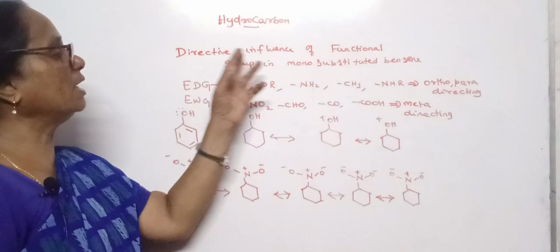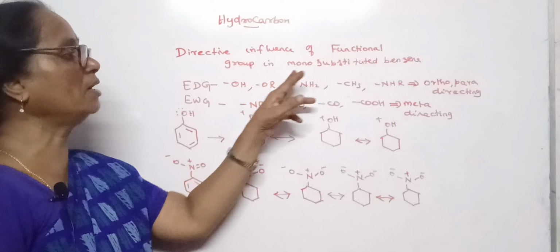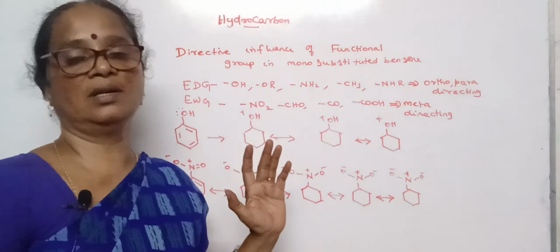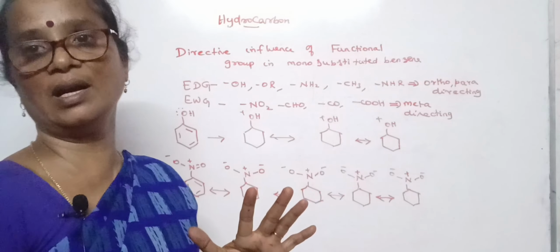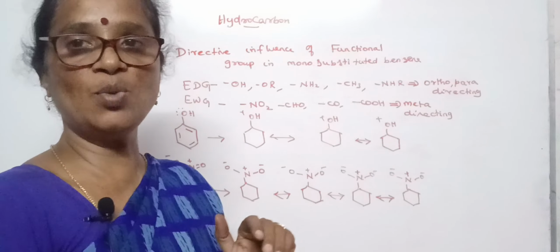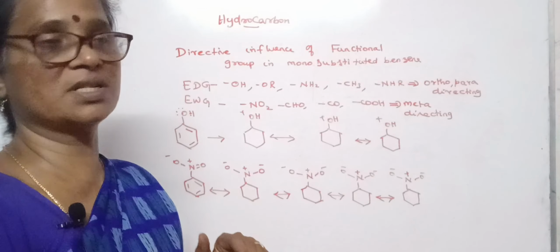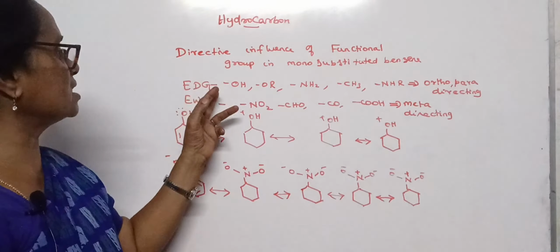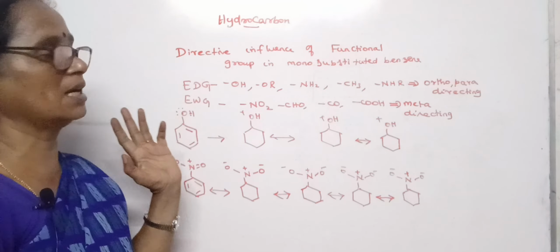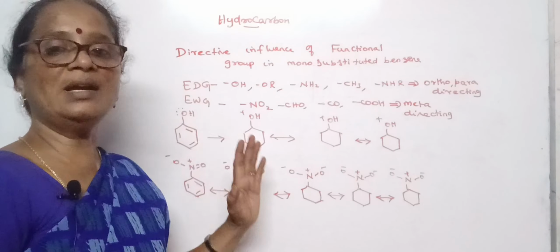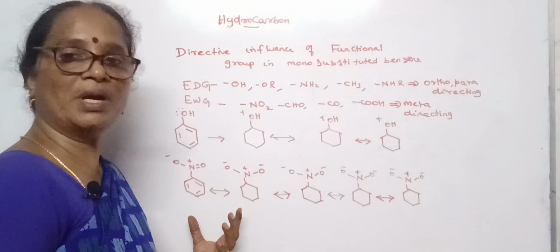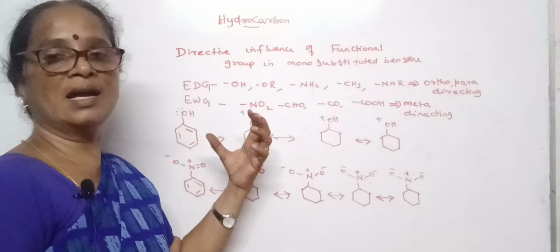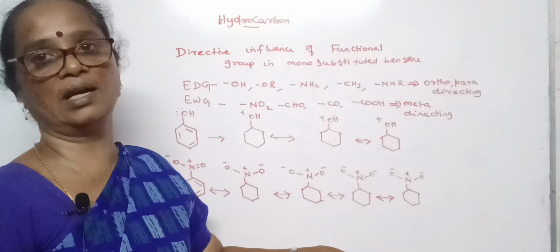Let us discuss the directive influence of functional groups in mono-substituted benzene. We have already discussed this topic in electronic effects in covalent bonds under the heading of mesomeric effect or resonance effect. Once again, let us give a glance over this. The groups like electron donating or electron withdrawing groups may influence the pi electrons of the benzene ring, whether to pull electrons out of the ring or give electrons towards the ring.